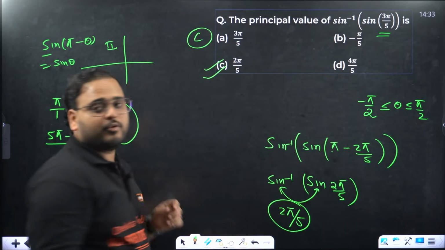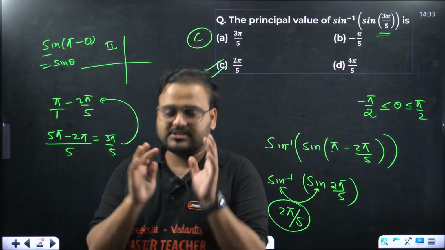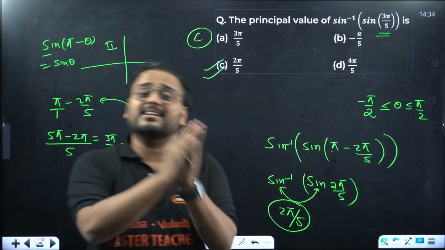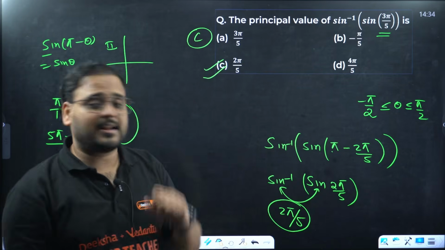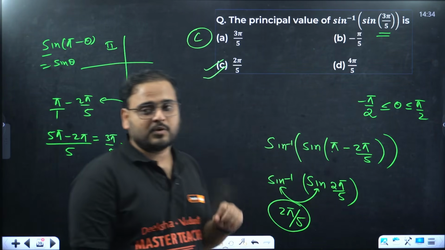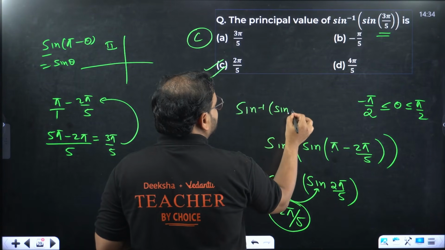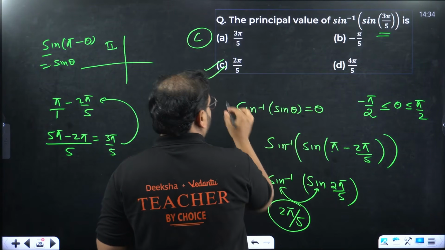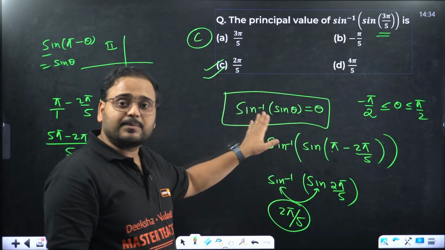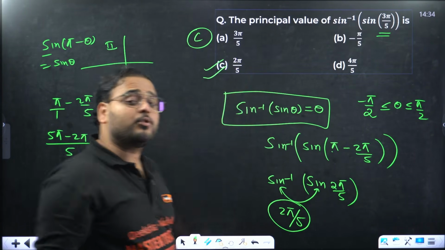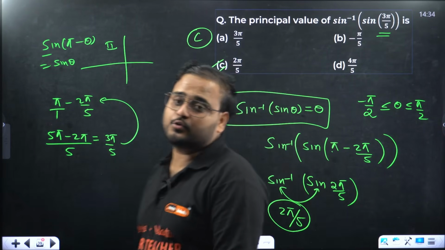Think about it. If you were writing an exam which is with negative marking, just assume for a second. I know I'm not saying KCET is for negative marking. There's no negative marking in KCET. Let's get that part clear first. But if you were writing an exam which was having negative marking, and you remember only the formula sine inverse of sine theta is theta, and you pick answer A, you not only lose marks in that question, you actually get negative marks awarded to you if you choose option A.